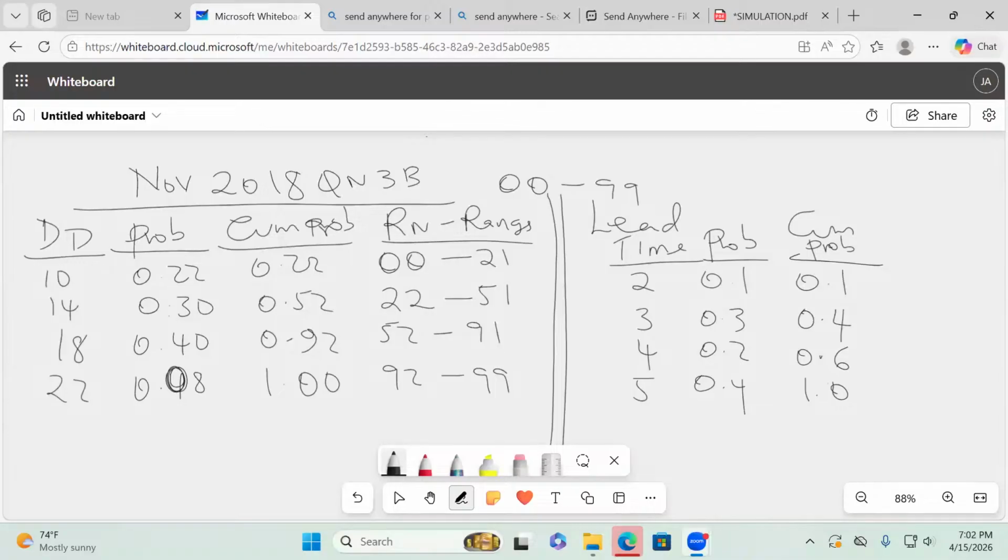Great. So then, ladies and gentlemen, where are we? After the break, welcome back. So now, we already have the cumulative probabilities, but now remember that our random numbers will be single digits because of the single decimal place. So random numbers will run all the way from 0 to 9. So we have our random number ranges: the first one will be 0 to 0 or just 0. Next class after 0 will start from 1 all the way to 3. I have 4 to 5, 6 to 9.